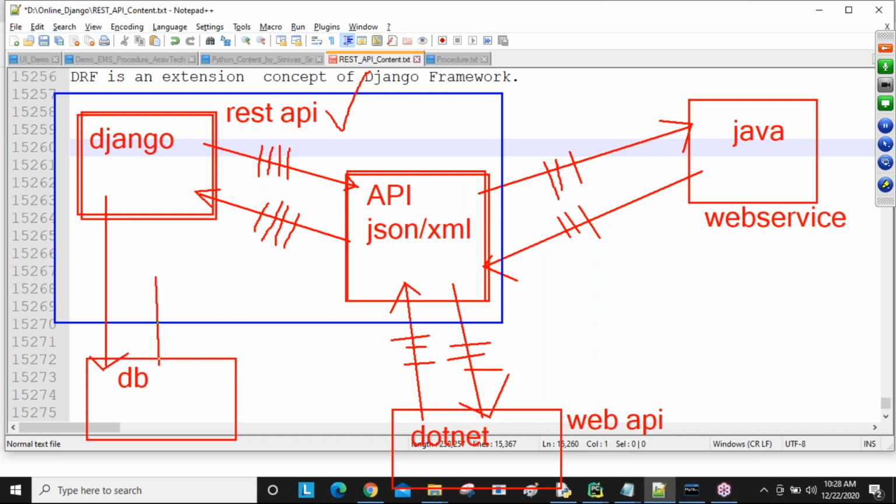Now here records are there: record 1, record 2, record 3. I want to get all these records. To get all records, one API is there, API 1. Using API 1, you are going to get all the records which are available here, guys.